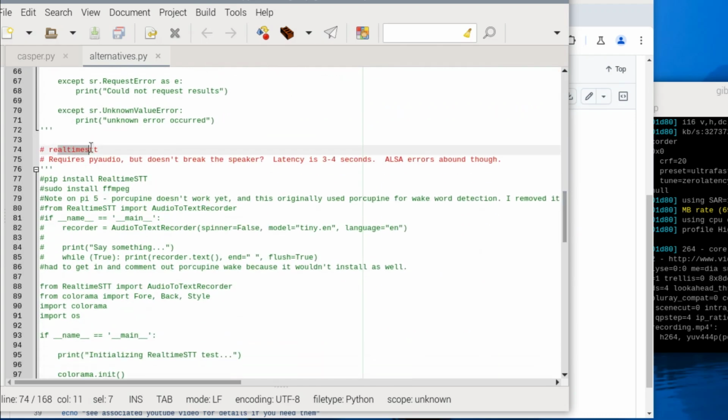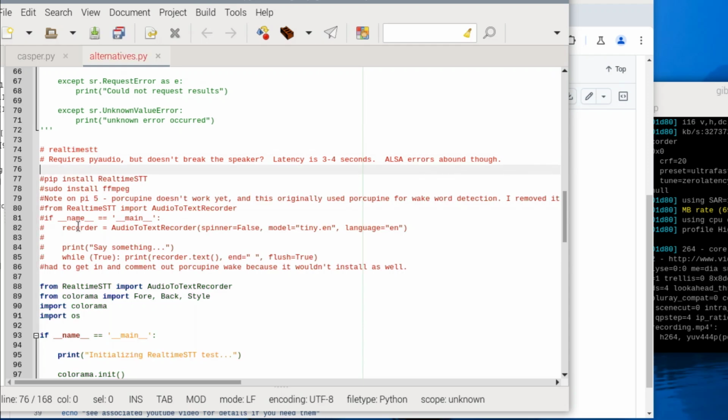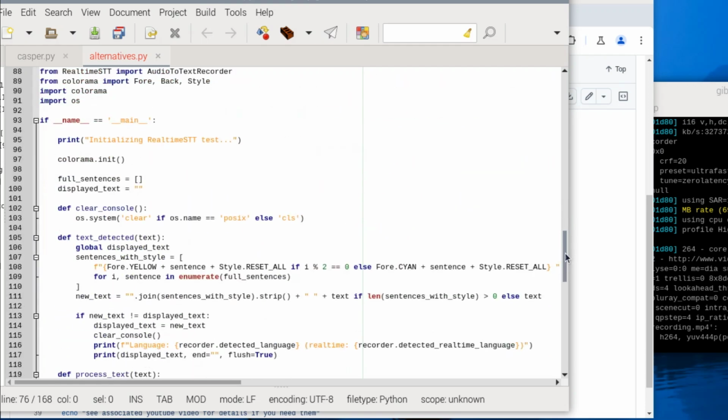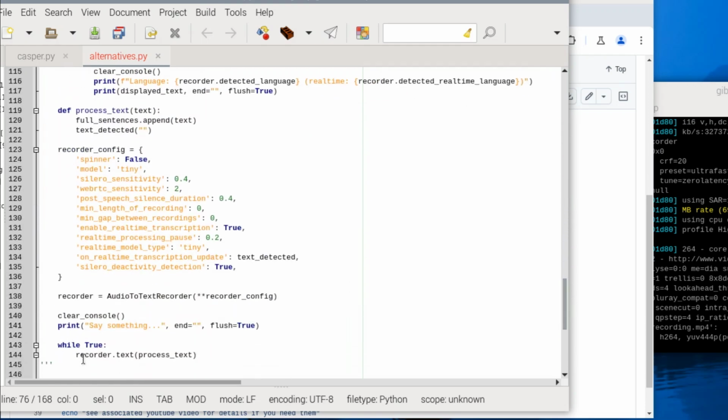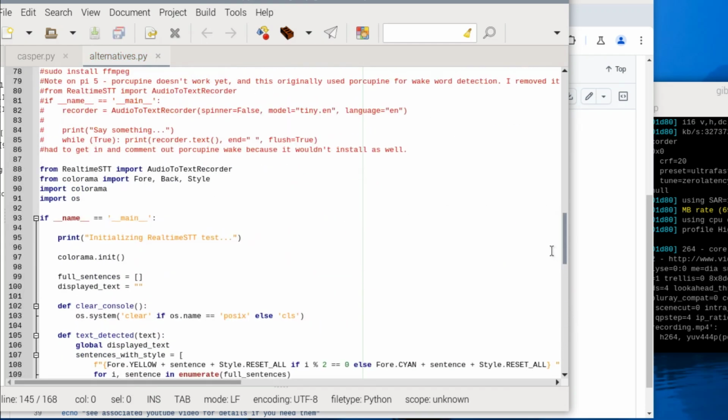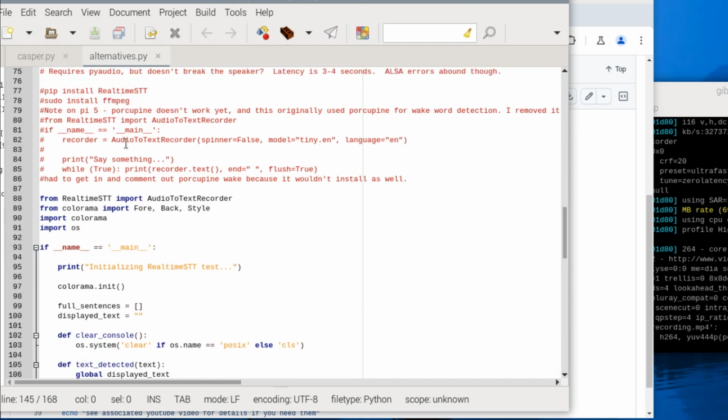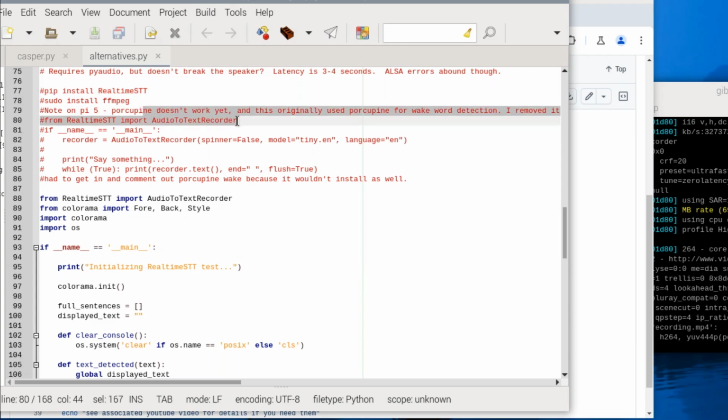But here is a different one down here. This one's called real-time STT. So we're going to do the same thing over here. We uncomment this block, uncomment this block. So this is another library that is actually using faster Whisper under the covers, I think. First thing that we have to do to get this running, sudo install ffmpeg, pip install real-time STT, and then you're ready to go.